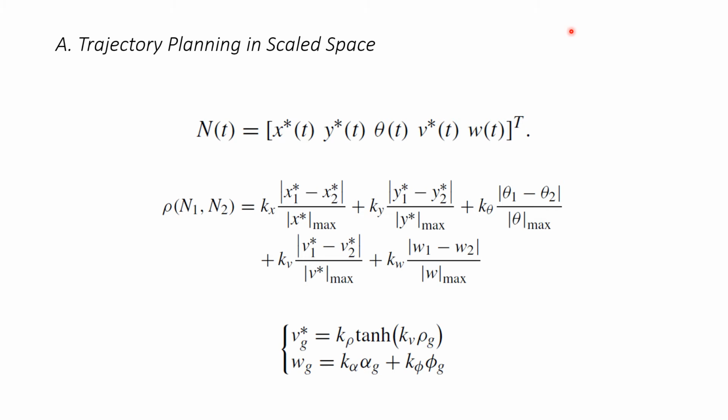If the random number is less than the greedy probability, greedy extension is performed by polar stabilization controller, that is given on line 13 and 14 of algorithm 1, given by the third equation, where V star G and WG are the control inputs of the mobile robot in the scale space along the greedy edges.